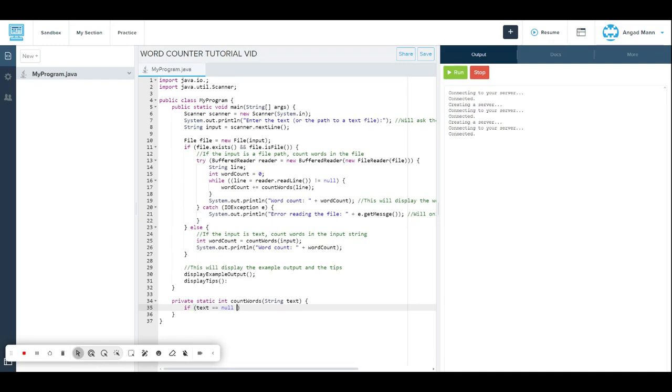and then we put these, whoops, not that, shift, these two lines right here, and then we do text.isEmpty, and then bracket, and then that, and then we put space here, another bracket there, and then we go ahead and put a return 0, and then that semicolon thing again.